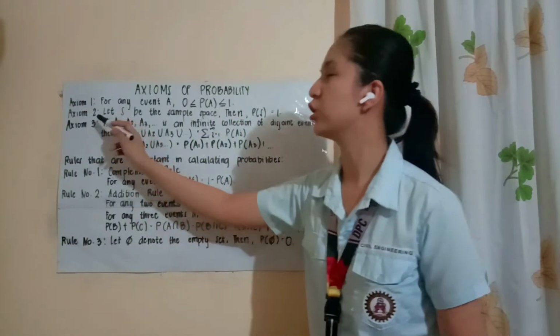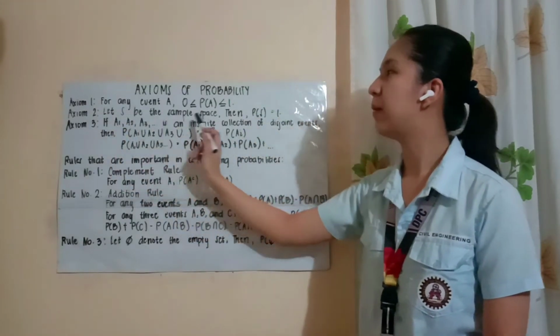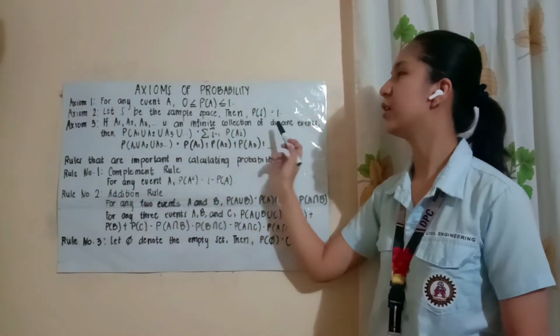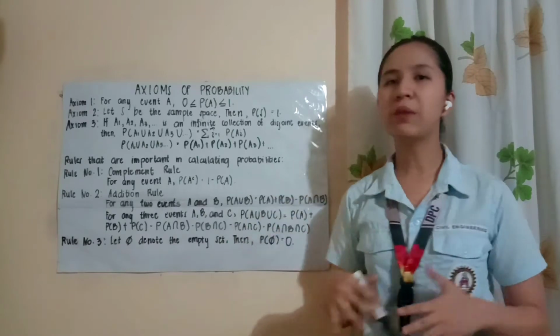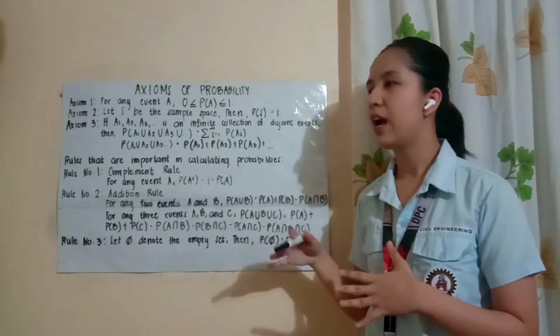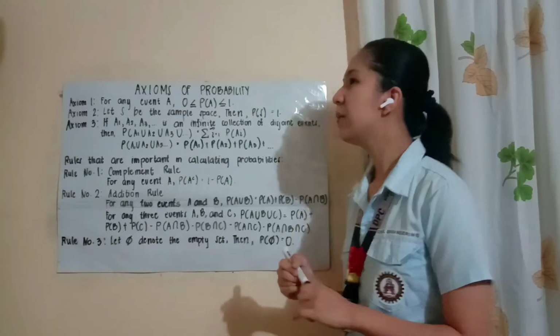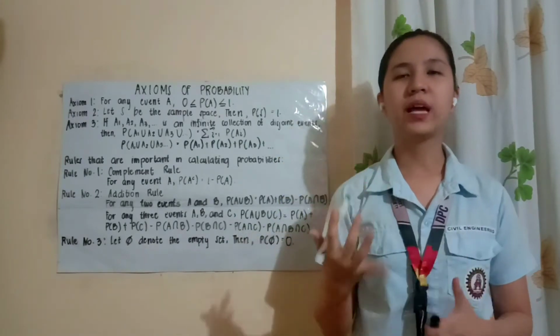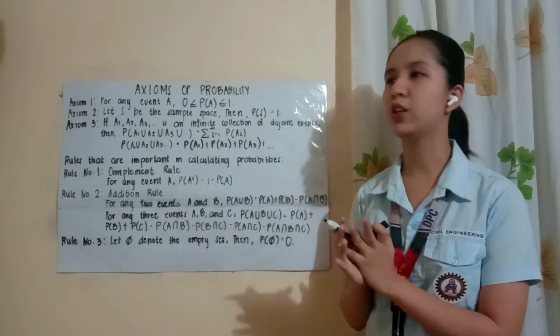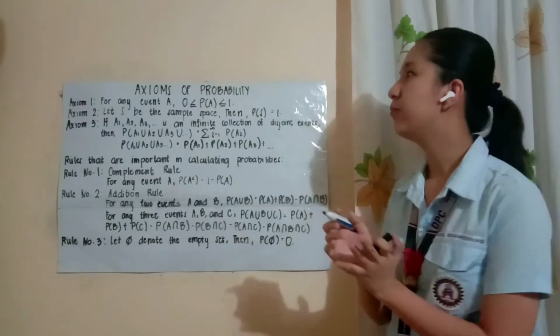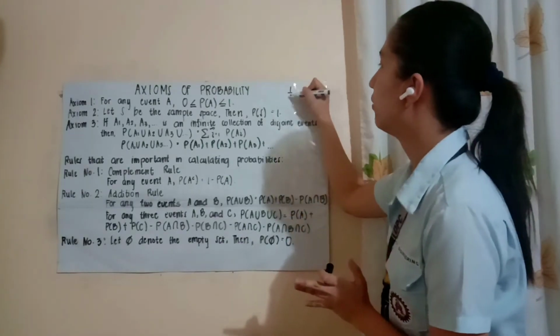Next, we have the axiom 2. Let S be the sample space, then P of S is equal to 1. Dito naman, for example, in an event of getting or drawing a card from a deck, syempre, ang probability na makakakuha tayo ng isang card, for example, the card of Ace of Spades, ang probability nun ay 1 over 52.